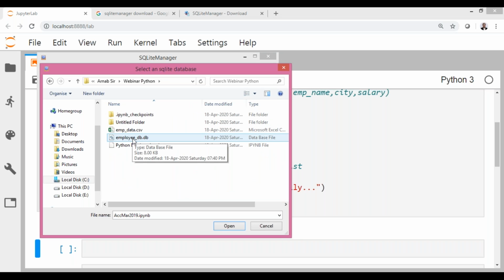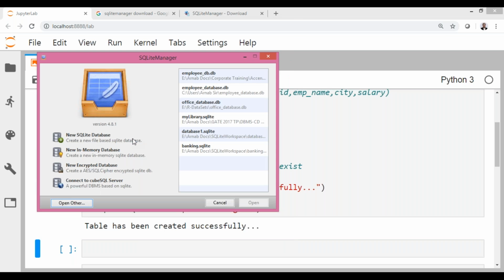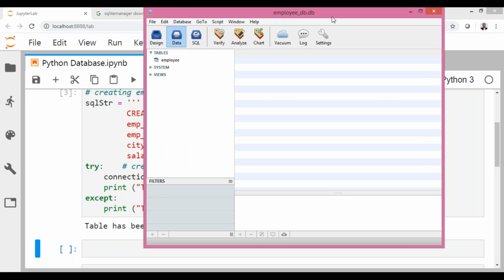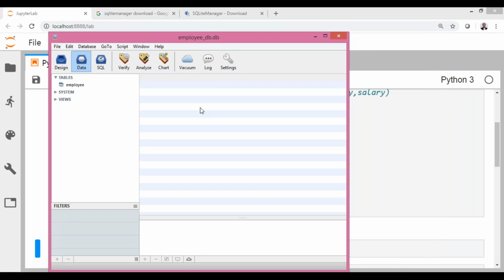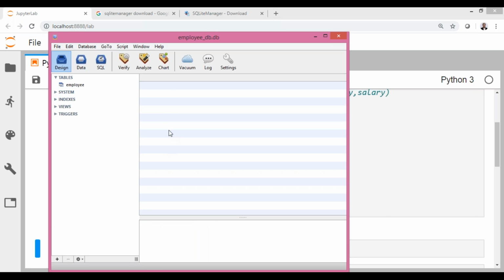You can see the file. I'm opening it in SQLite manager. So the file has got opened. And from here you can find that under this particular database, employee underscore db.db, we have this employee table. This table is void right now; the table has no content. But if you go for design, you can see what attributes it has.